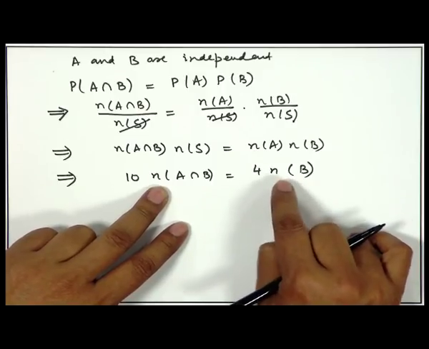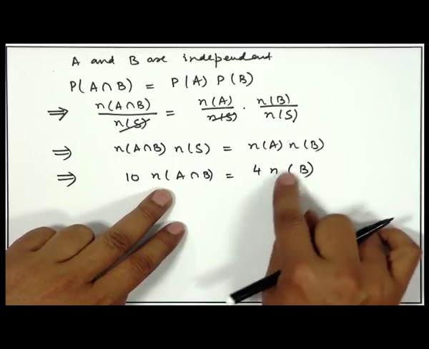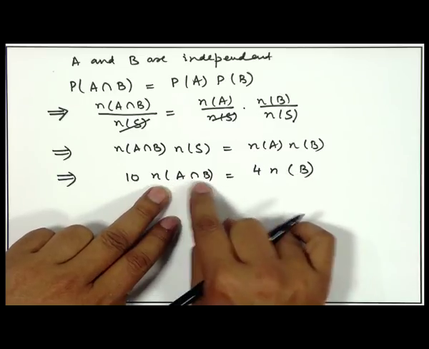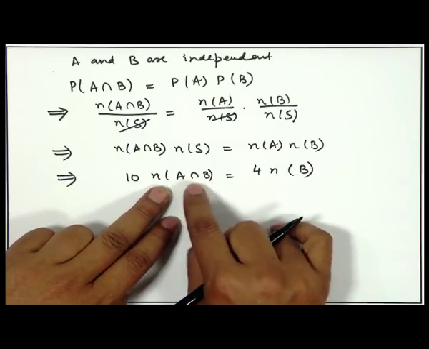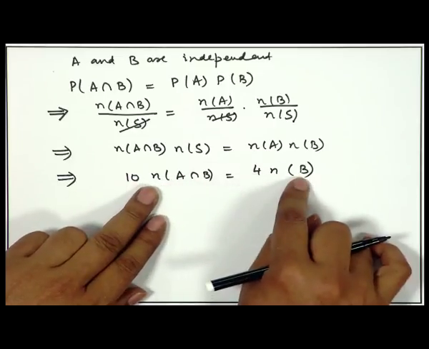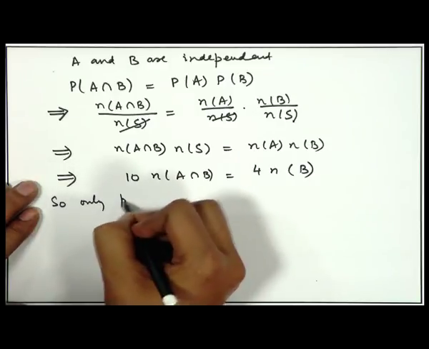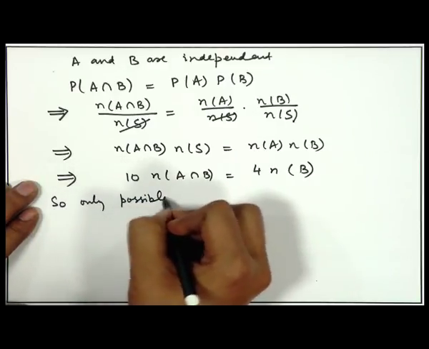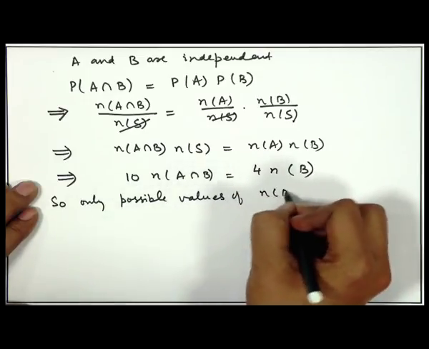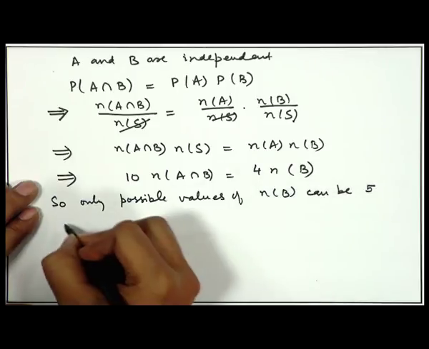Similarly, if I take n of B equal to 10 itself, that means all elements are there, then n of A intersection B will become 4 because A has 4 elements. So, this will become 40 and this side will become 40. So, the only possible values of n(B) can be 5 or 10.